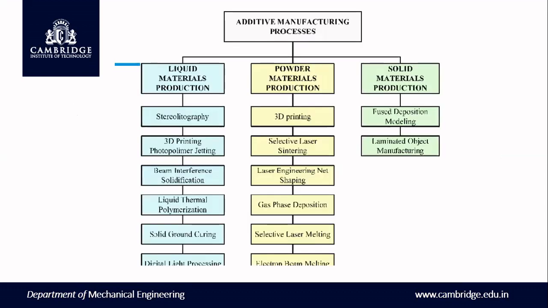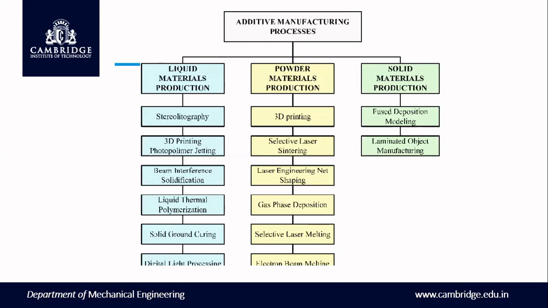And one more thing: the additive manufacturing processes are categorized into three groups: liquid material based, powder material based, and solid material based. What does liquid material based mean? For example, you heat a metal or any such material so that it melts, and then it starts printing. That includes stereolithography, 3D printing, beam interface solidification, liquid thermal. There are a number of things.